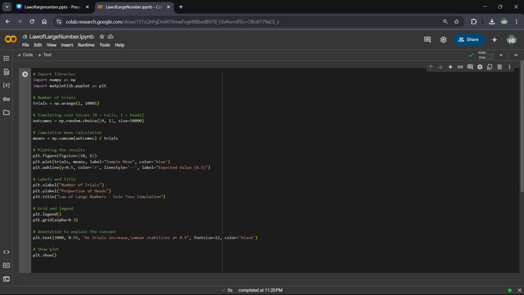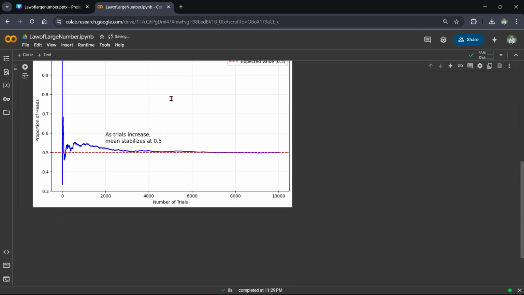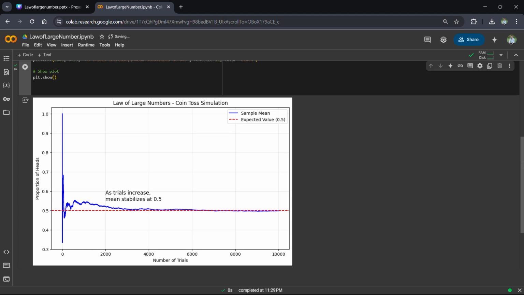Then we have created a legend, which displays the label, and which also adds a grid. And we have done the annotation, noting the key idea. Then we have displayed the plot. Now I'll just run this code. So yes, as I run this code, it gave the result, or the output.